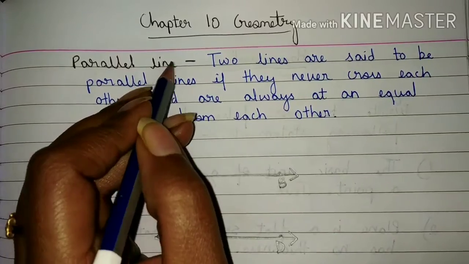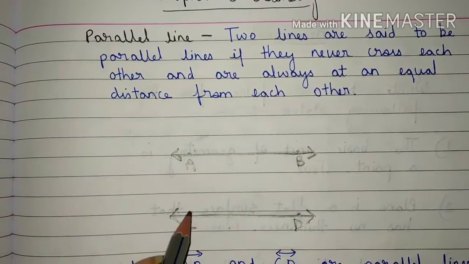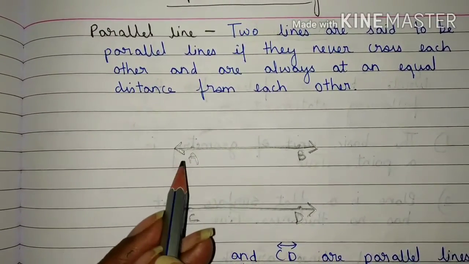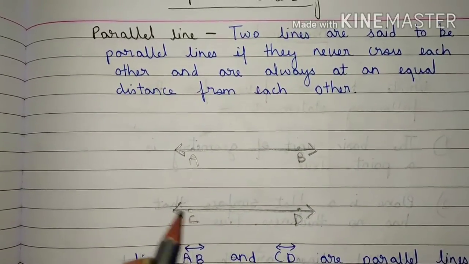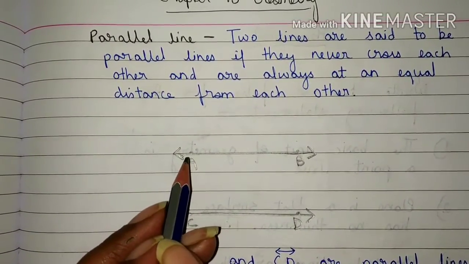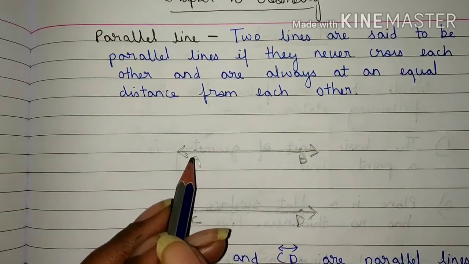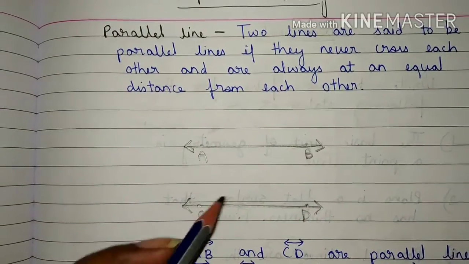Students, look here. Here there are two lines, line AB and line CD, and these two lines are known as parallel lines because these two lines are not meeting each other, or we can say these two lines are not crossing each other.